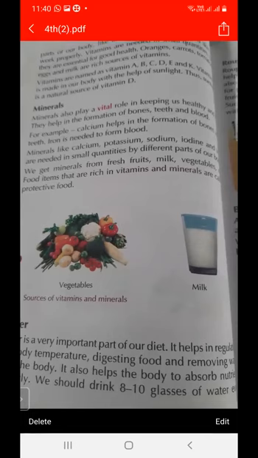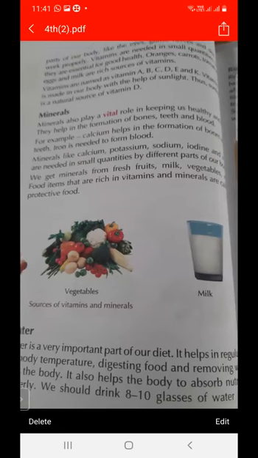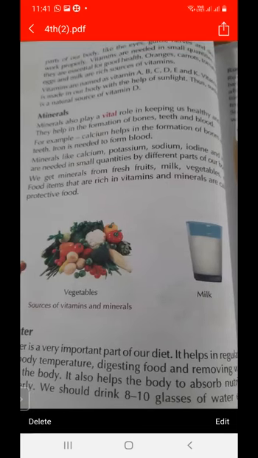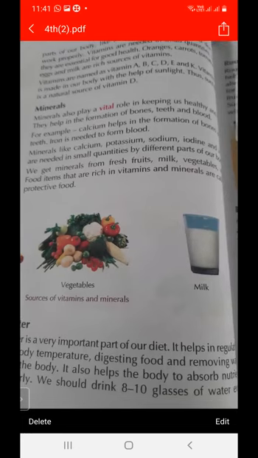These are the types of minerals, and they are needed in small quantities.